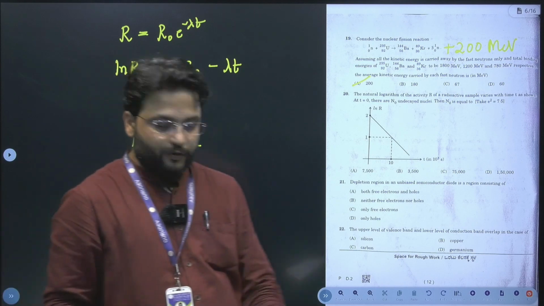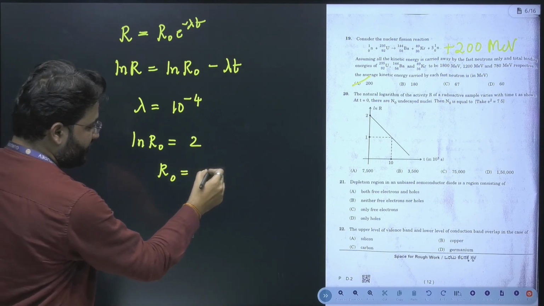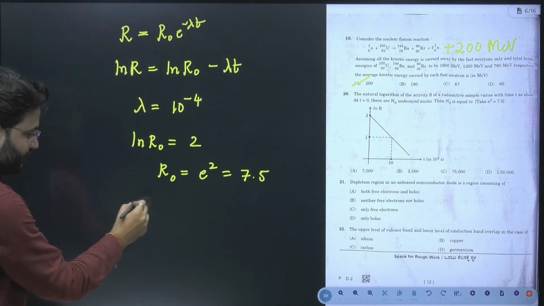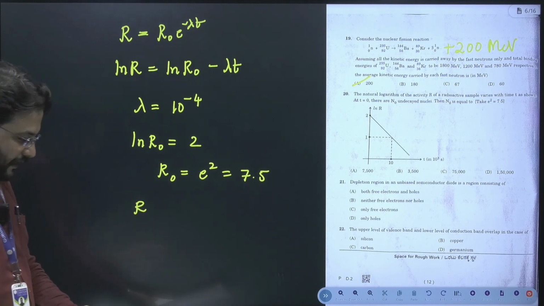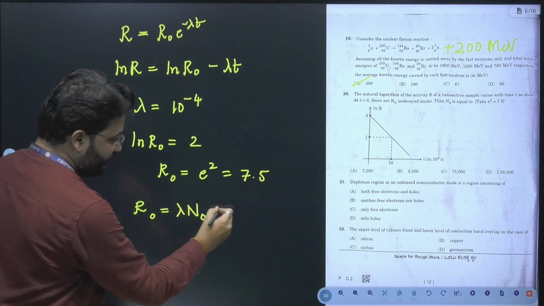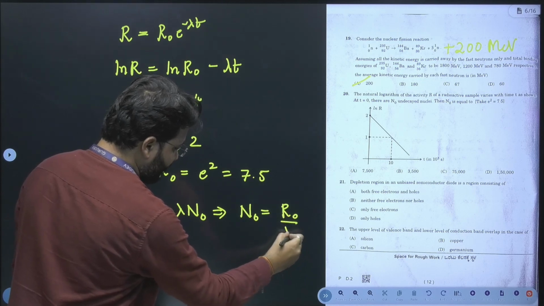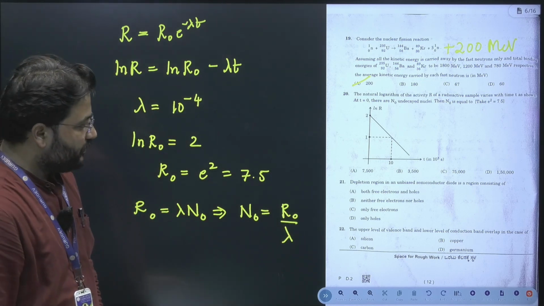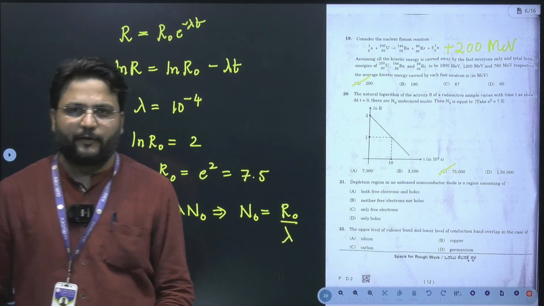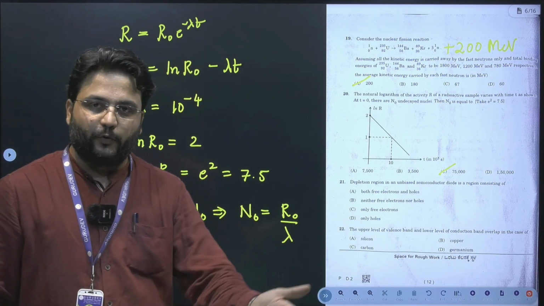Then, for the final substitution in the formula, I just have to get the value of e to the power 2, which is given in the question, and it comes out to be 7.5. Then we already know that R naught can be written as lambda into n naught. From this, n naught will be R naught divided by lambda. Substituting gives a value of 75,000. And here I wind up my discussion for the first 20 questions. The remaining questions will be discussed by my colleague UK sir.